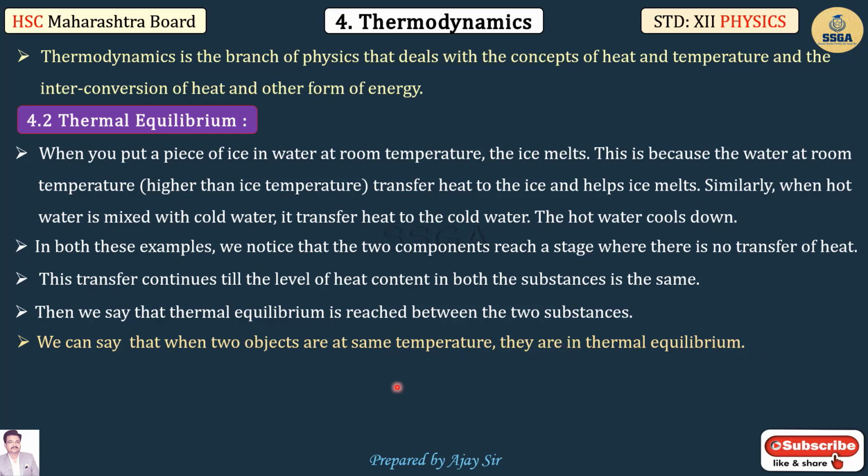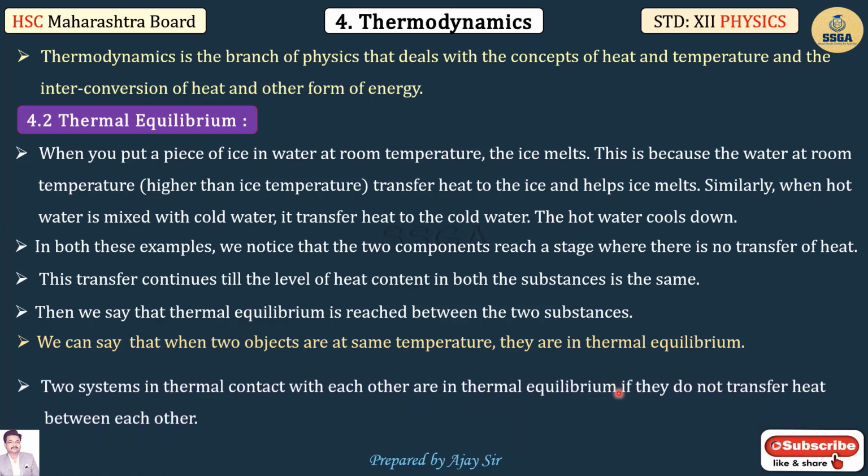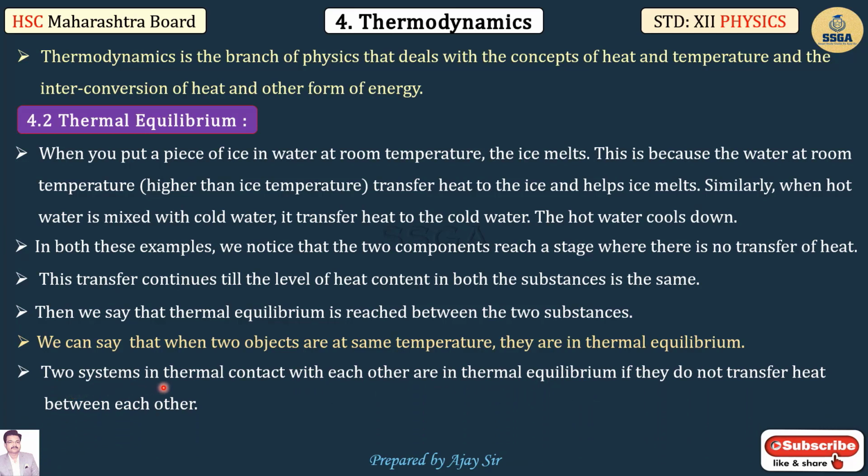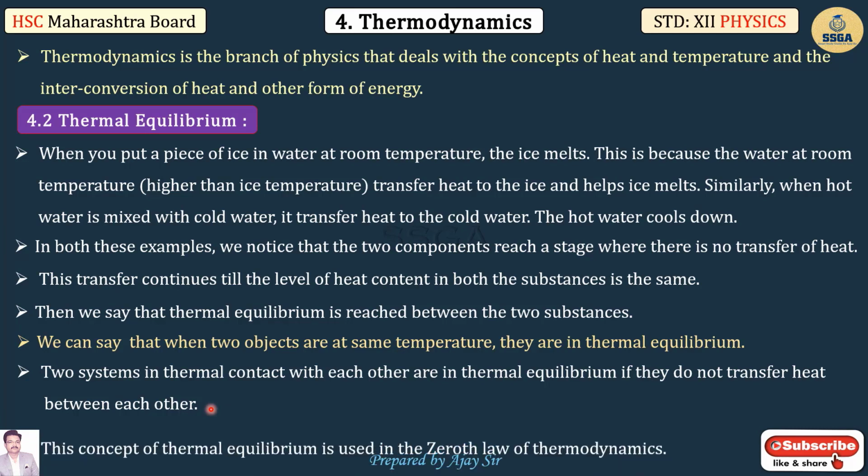Two systems in thermal contact with each other are in thermal equilibrium if they do not transfer heat between each other. If two substances are in thermal contact and no transfer of heat takes place, then we can say that these two systems are in thermal equilibrium with each other.